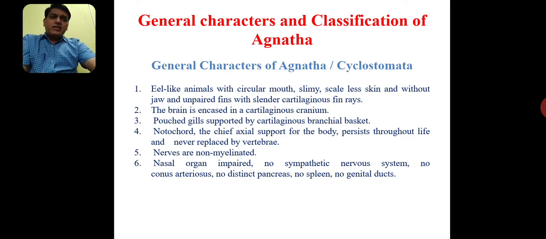The general characters of these Agnathans are, these are eel-like animals with a circular mouth. Skin is slimy, and scales are very few. Even though these closely resemble fishes, they do not have many scales on their body, so they are slimy. Without jaws, no doubt, they have unpaired fins with slender cartilaginous fin rays.